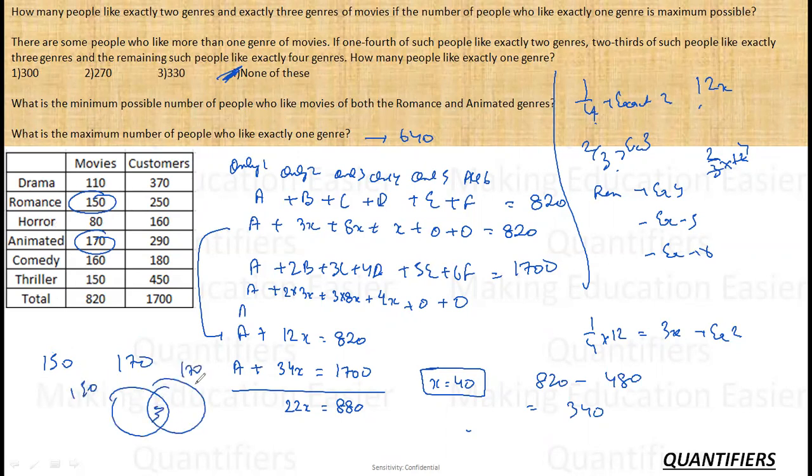Minimum value will occur if the total number of people is less than 320. But the total number of people I have is more than 320, that is, we have 820 people. So we can keep 0 as the minimum intersection value, and we can solve it, right? There is no necessity that some people like both romance and animated. There is no such condition. So the answer to this question would be 0.